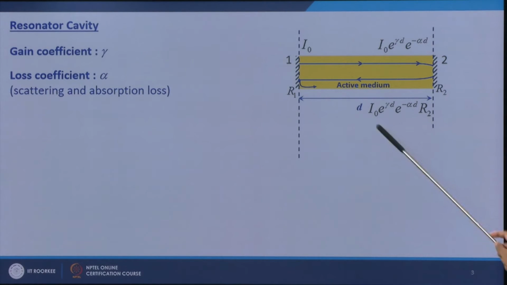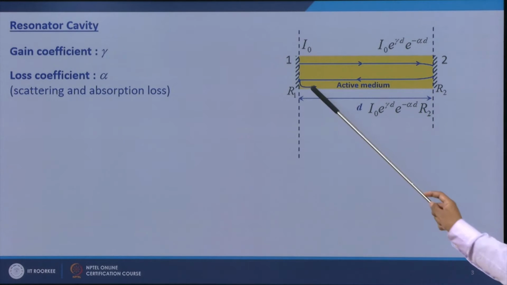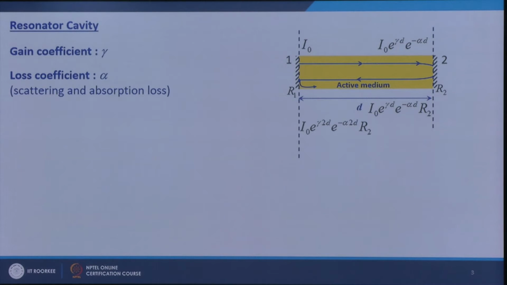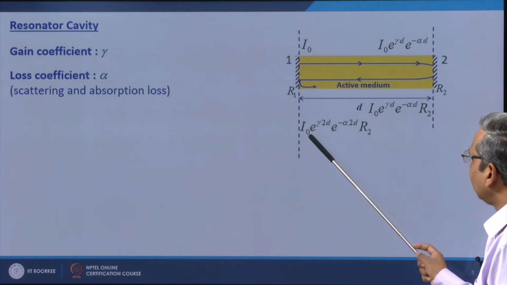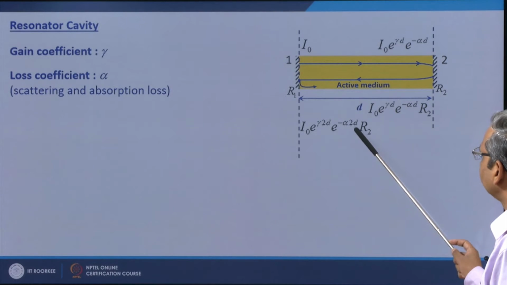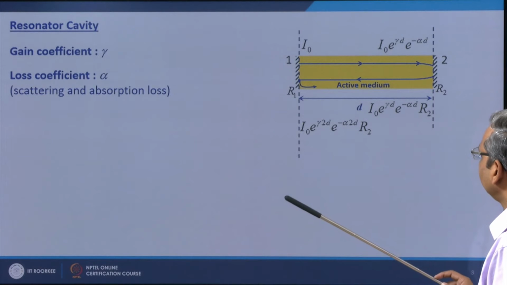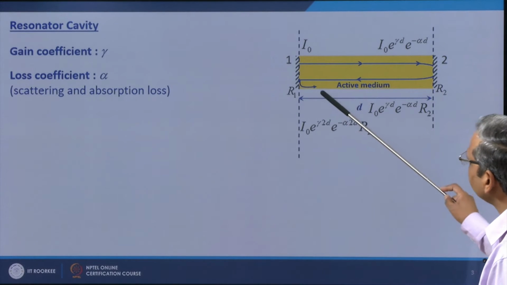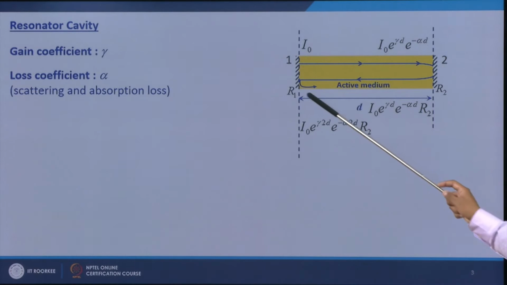Now, this intensity starts from this mirror and goes towards mirror 1. Just before hitting mirror 1, the intensity will become I0 e to the power gamma times 2d times e to the power minus alpha times 2d times R2, and after getting reflected from mirror 1, it will be multiplied by the reflection coefficient R1.